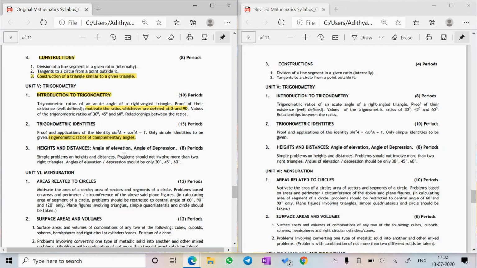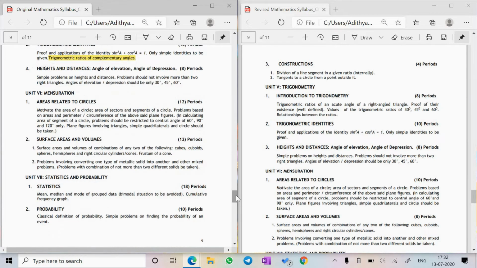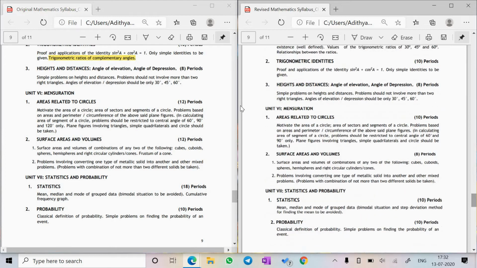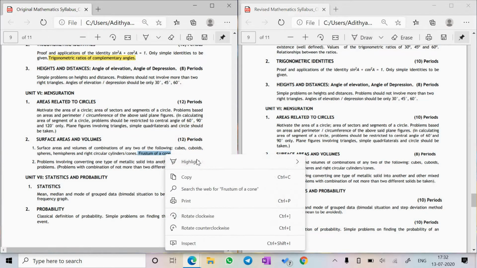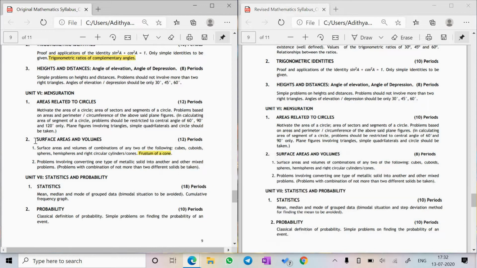Chapter 9, which is some applications of trigonometry, has no deletion at all. Now moving on to the areas related to circles, if you read and go through this big paragraph, you can see that there is no deletion. Sadly, surface areas and volumes has a small deletion of a concept, frustum of a cone. That is basically the cone without the top tip part, and that has been deleted.